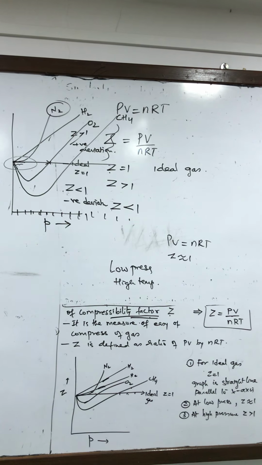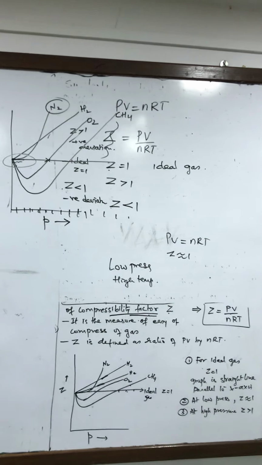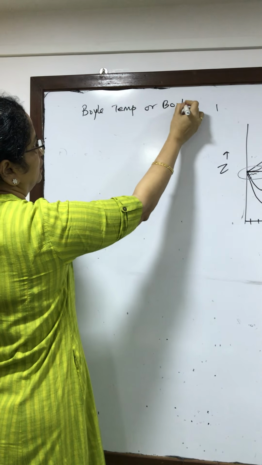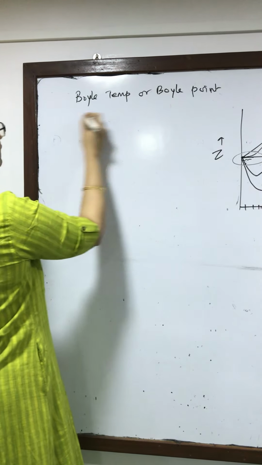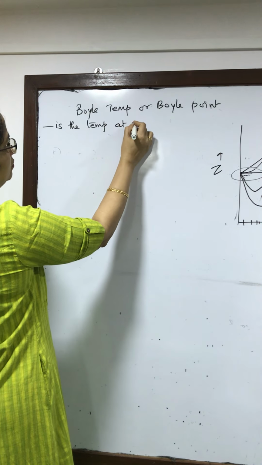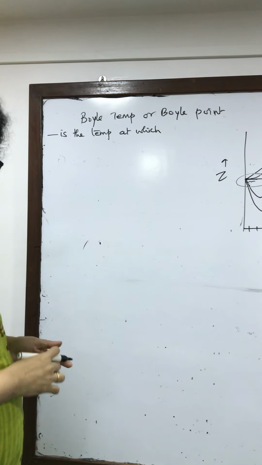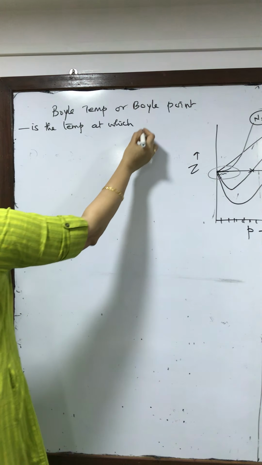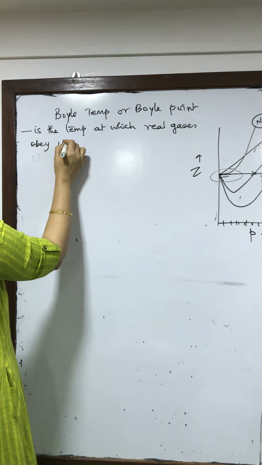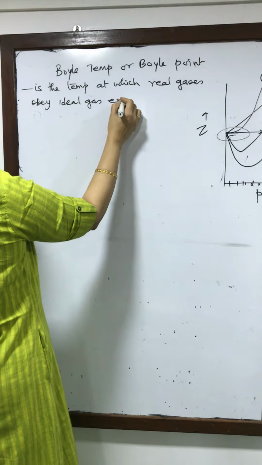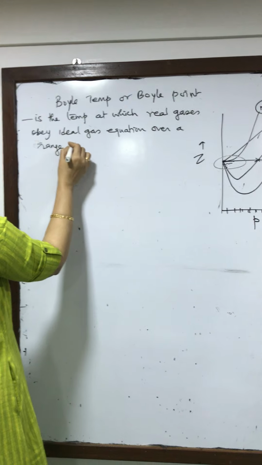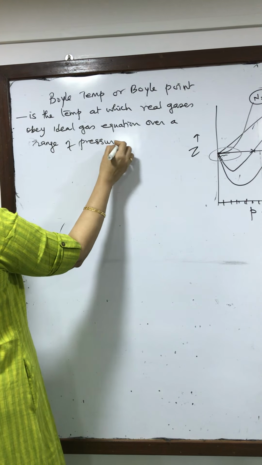Now let us understand what is Boyle temperature. Boyle temperature or Boyle point is the temperature at which real gases obey ideal gas equation over a range of pressure. Now let me explain this one.